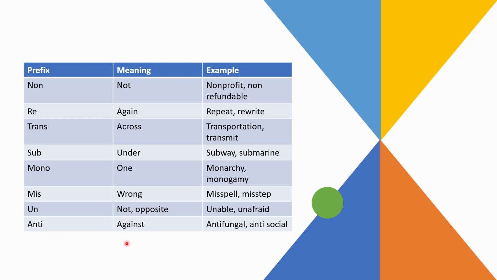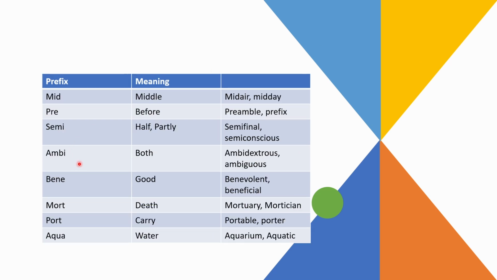Anti, which means against. So antifungal, which will fight the fungus. Antisocial, so that means you're not a very friendly person. Next is mid, which means middle, like mid-air, midday. So midday would be not morning, not evening. Pre, which means before. So preamble. So the preamble of the Constitution, you must have heard that. Or prefix. So the prefix is used before a word.